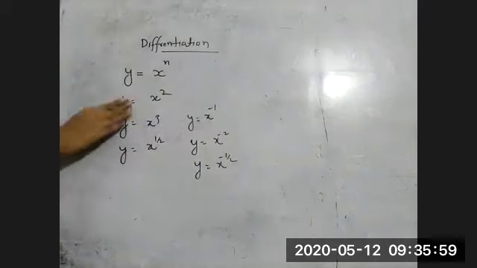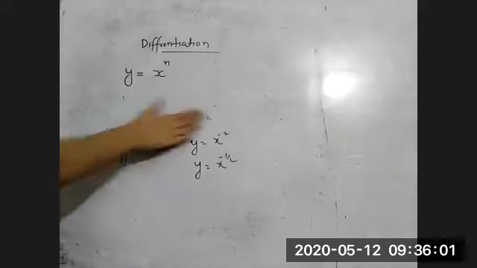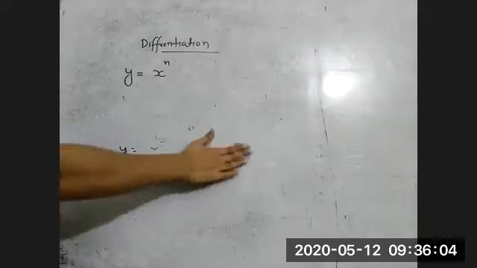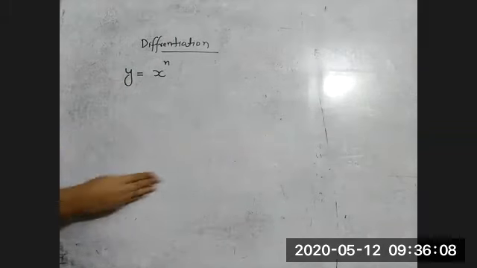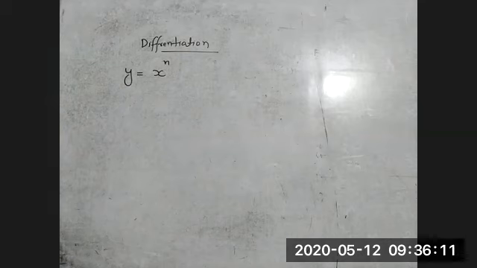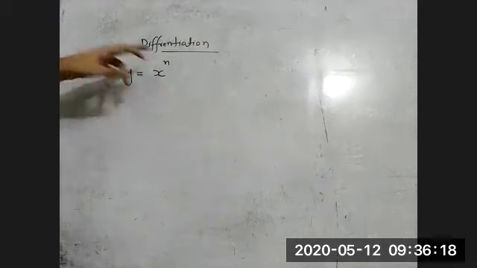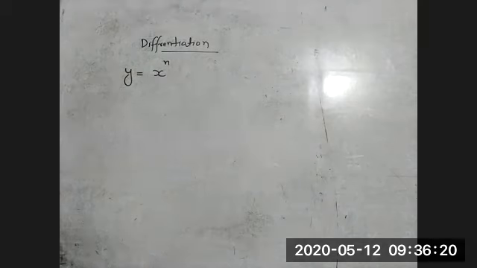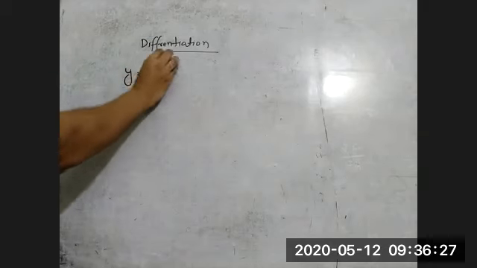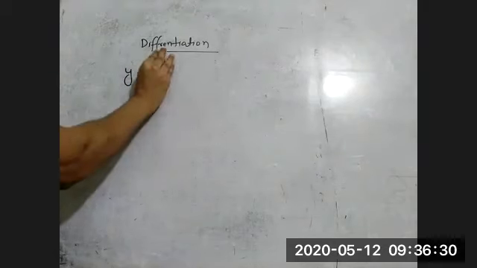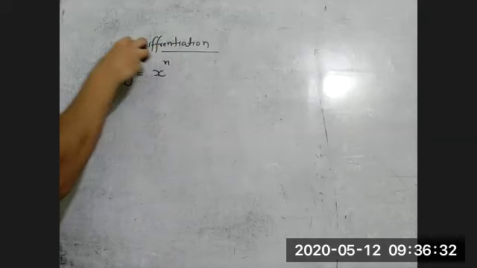Now, if we have a function, we just say the function of x. Y is the function of x. Of course, here you can see x is the independent variable and y is the dependent variable. And n can be anything. So whenever you see the function of x, this is also called y is a function of x. It means the whole thing, x to the power n, is nothing but y.